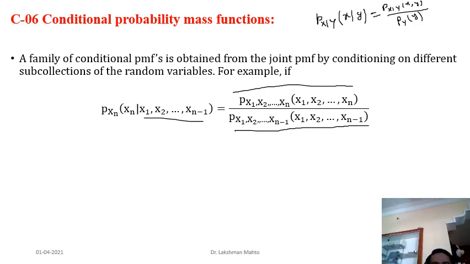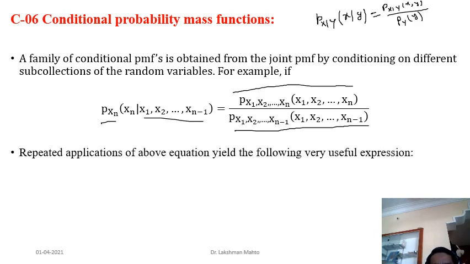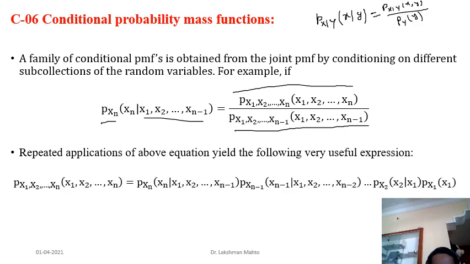So here various conditional probability mass functions you can define. It is not only one dimensional. From the dimension perspective, it is a one dimensional probability mass function. Similarly, you can define two dimensional, three dimensional probability mass functions. Likewise, you can define n minus 1 dimensional probability mass functions and n minus 1 dimensional conditional probability mass functions, because the n dimensional probability mass function would be the same joint probability mass function. So that is the scenario. You will get various conditional probability mass functions and marginal probability mass functions here.